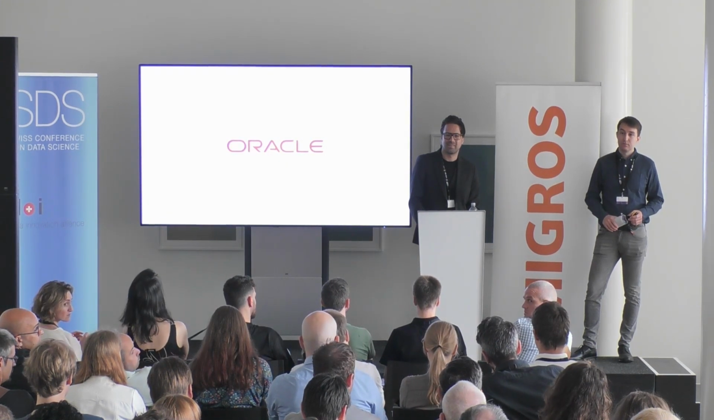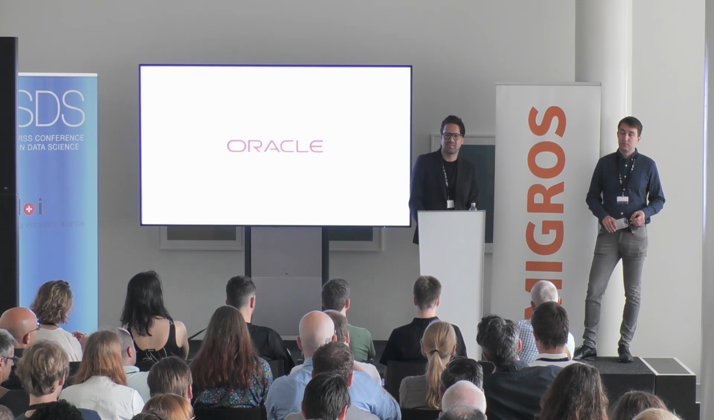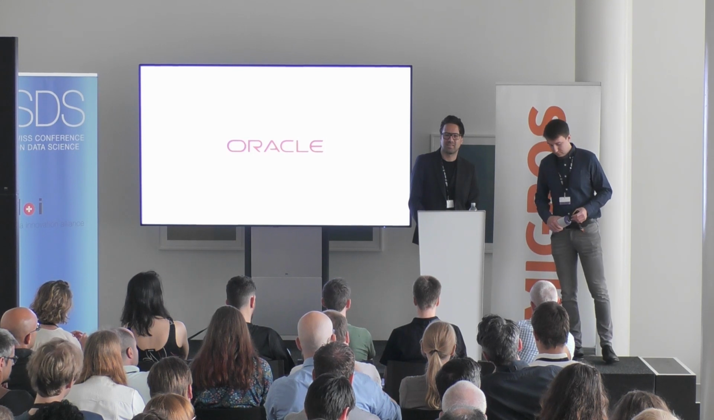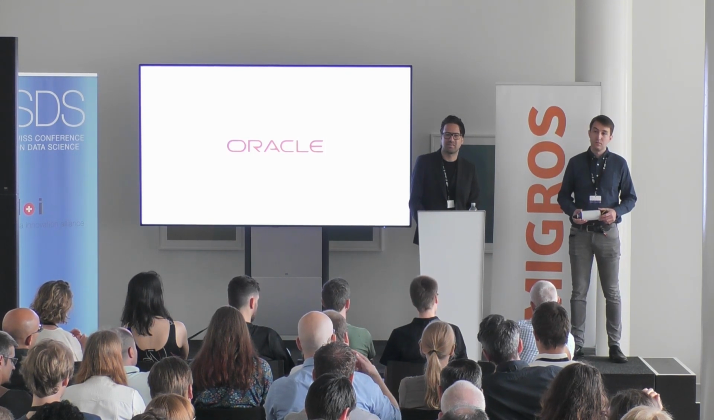Can you maybe comment on the dynamic nature of your graph? Can you do this in real time when you have new IPs coming in or new domains, or do you have to do it in a batch?